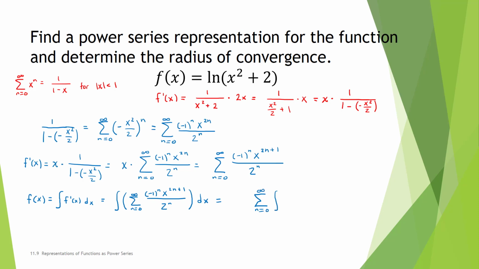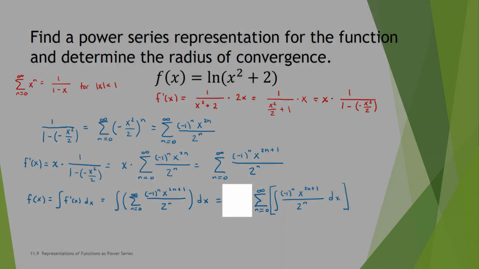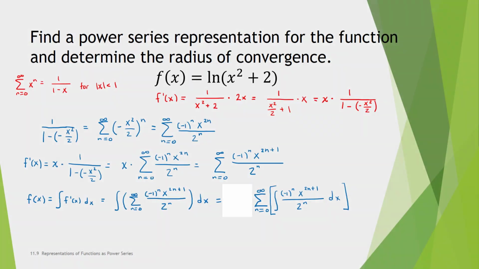So I can write this as the sum of the integral of negative 1 to the n, x to the 2n plus 1, divided by 2 to the n, dx. Now I left a strange blank space in the beginning because typically when we integrate something we get that plus c. Well, for power series we usually just write the c in front instead of at the back.